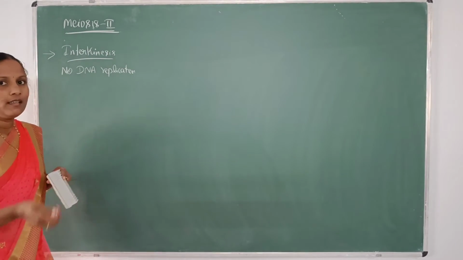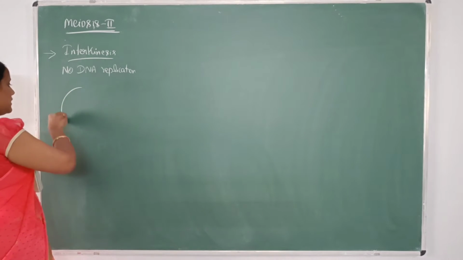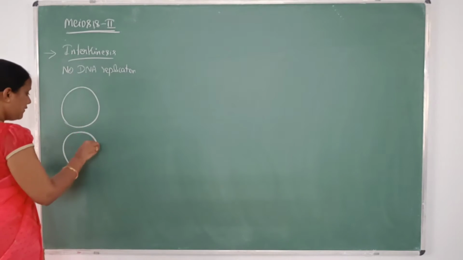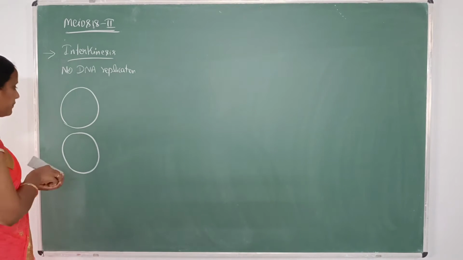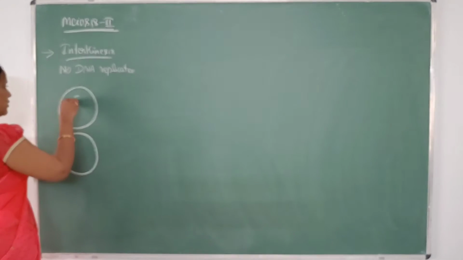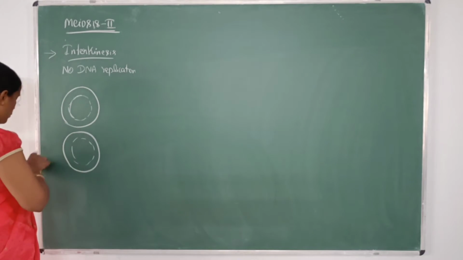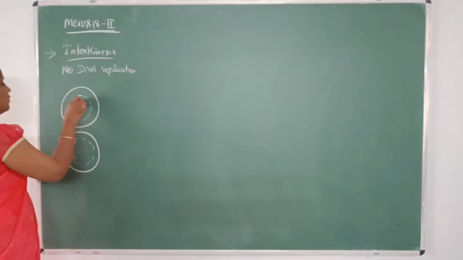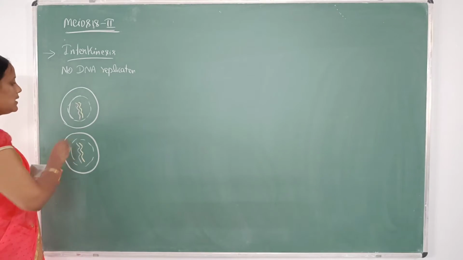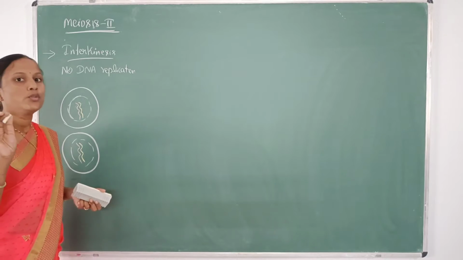After completing meiosis 2, there is formation of two daughter cells, as we studied. We started with one cell, and here there is formation of two daughter cells after completion of meiosis, and each of them has n number of chromosomes, and the chromosomes do not lose their integrity. Now I will take one cell and explain how it completes meiosis 2.